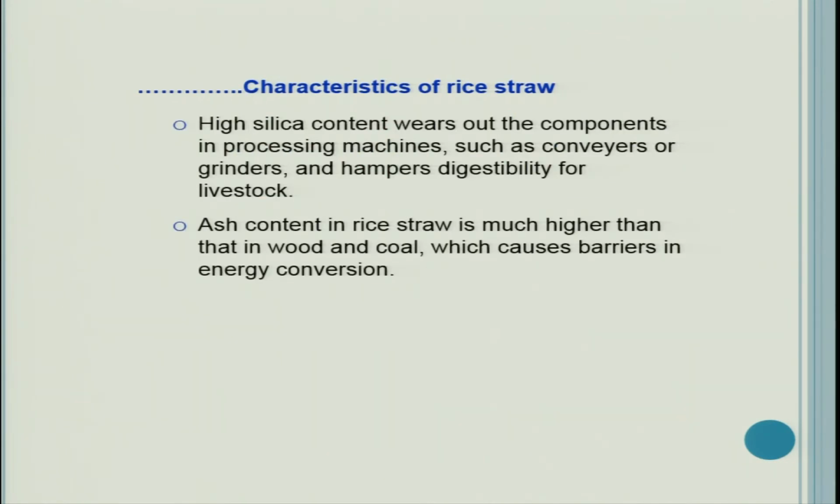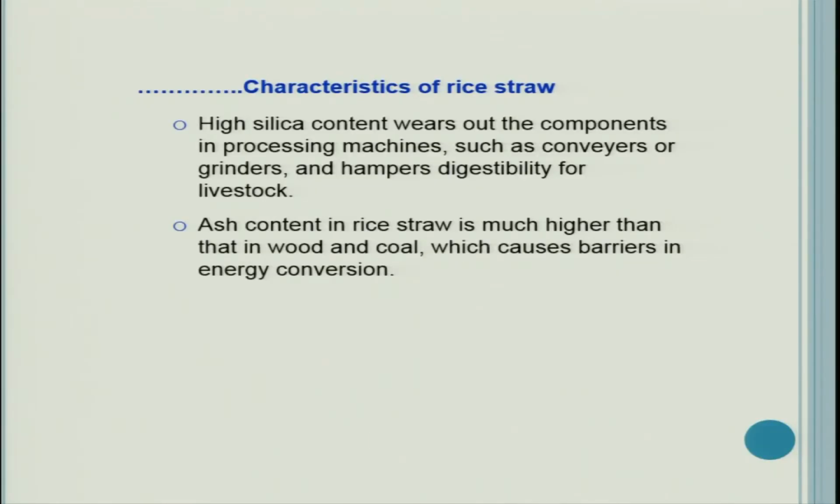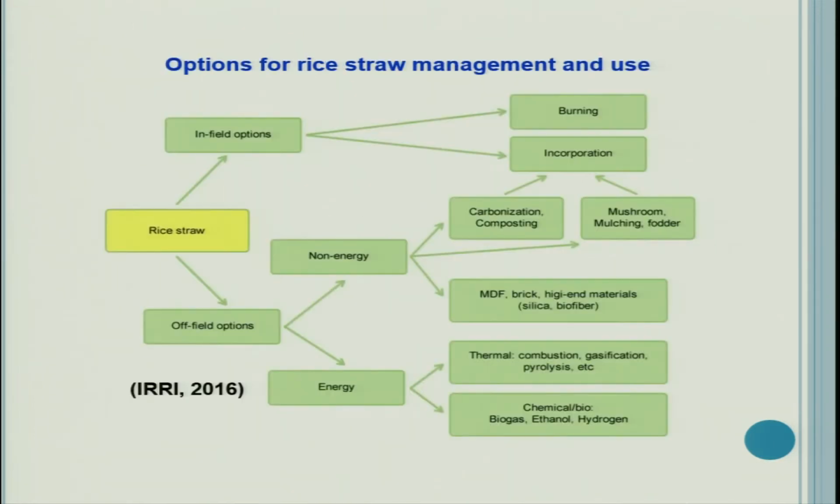High silica content wears out the components in processing machines. The main issue why there is no proper use of rice residue is silica content. They contain very high silica quantity, which is a problem actually. So it creates problems in processing machines such as conveyors or grinders, and hampers digestibility for livestock. Livestock do not like it mainly because of high silica content. Ash content in rice straw is much higher than that in wood and coal, which causes barriers in energy conversion.